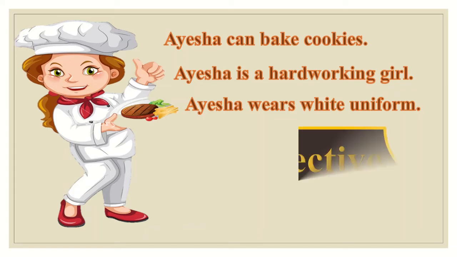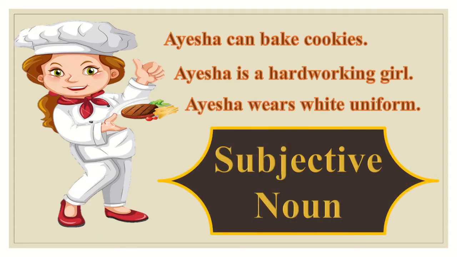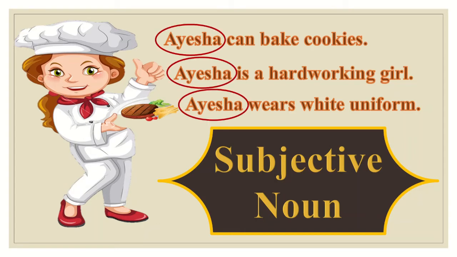But what is a subjective noun? In these three sentences, Aisha is actually the subjective noun. What is a subjective noun? Well, subjective noun is a noun which tells us about the subject of the sentence. To whom are we talking about?